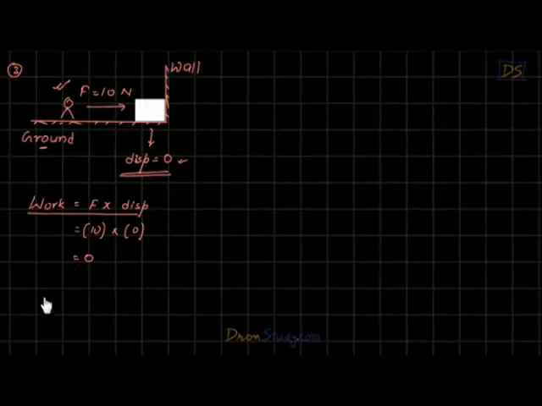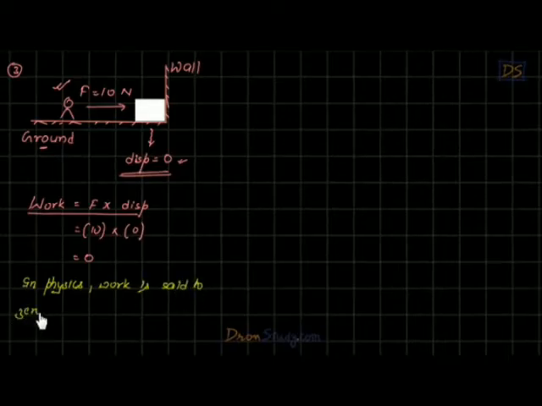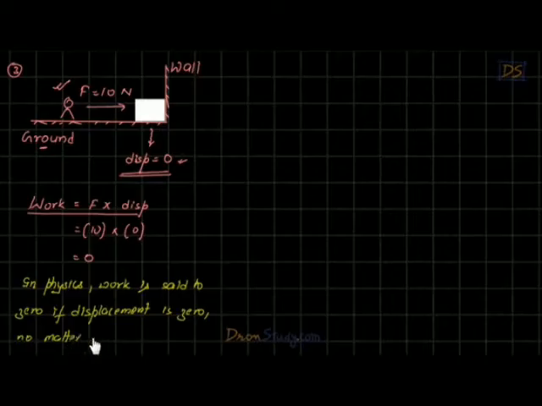So students, this is a very important point that we can write down: in physics, work is said to be 0 if displacement is 0, no matter how much force is applied. You understand? Let me give you some more examples.